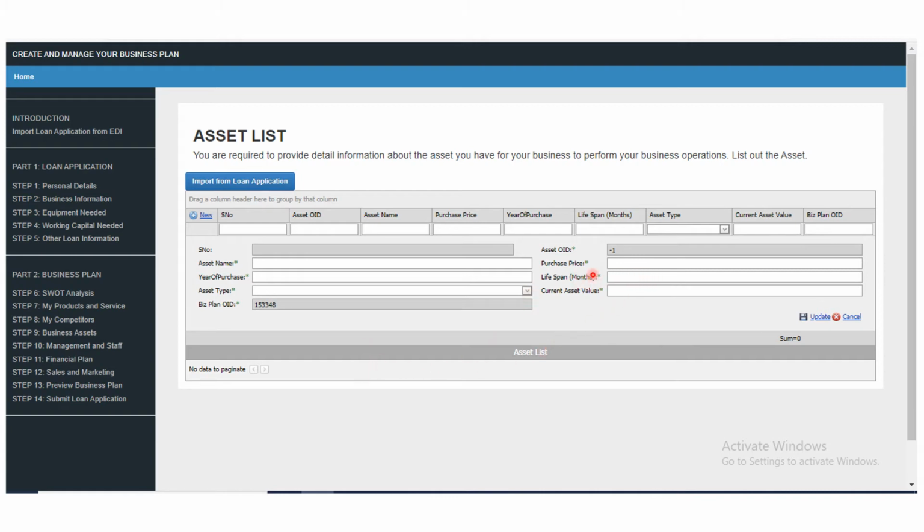Now here we'll talk about the price. How much did you buy it? What is the lifespan? The months, not in years. How long do you think this asset, this van, can stay for you before it can no longer work? You put it there. What should be the current value? If you bought it at 5 million, how much is it as of today? You put the correct value there.